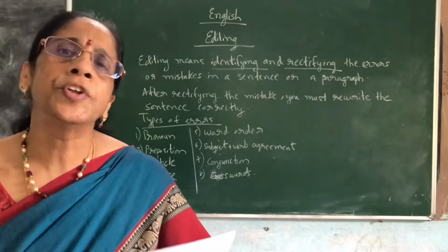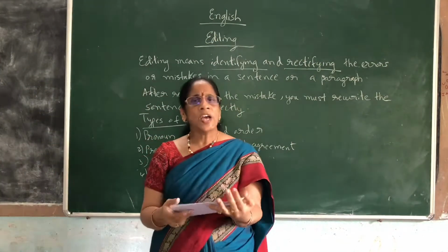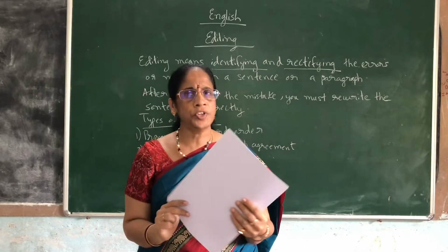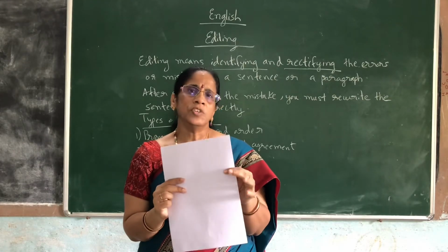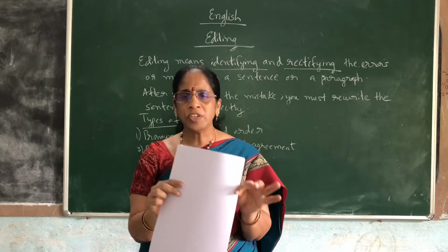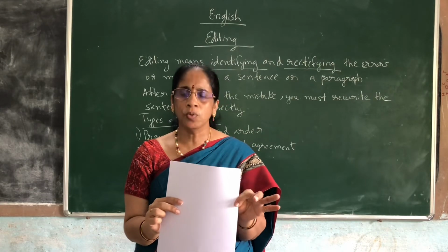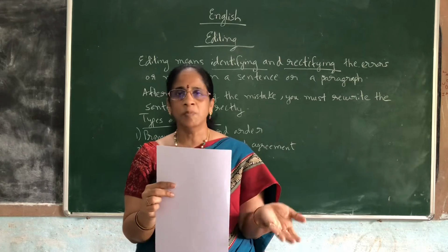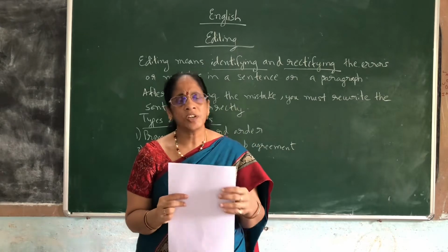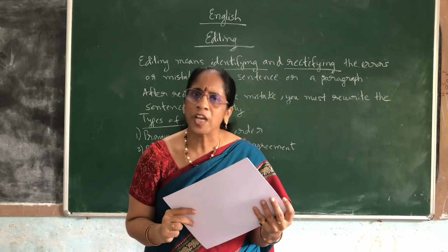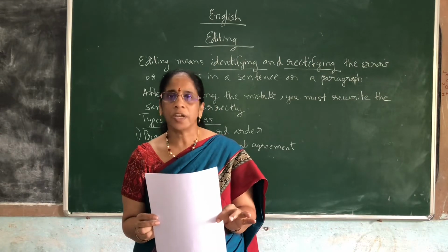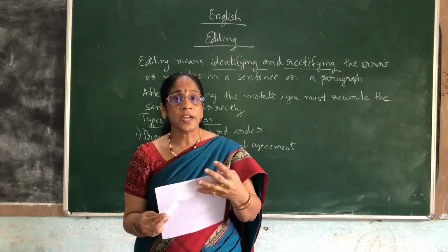Like this, errors are going to be given. Just you will have an idea because it is nothing going to be given out of a textbook. Already you will be reading the lesson, the story, you will have some idea. So you will be able to easily understand. There is no relation to the textbook also. If you have a perfect knowledge of grammar and vocabulary, you will be able to identify these mistakes like article mistake, prepositions, these are all common. Pronoun also, conjunctions also, these are all related to grammar, general knowledge regarding the grammar. So like this, if you have a perfect idea of the lesson, easily you will be able to identify the errors. Now shall we see one more example like editing a paragraph.